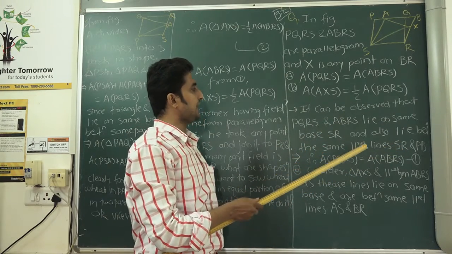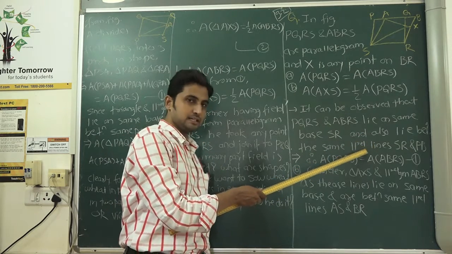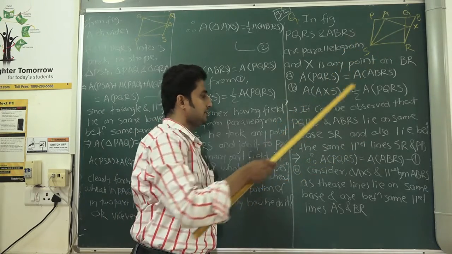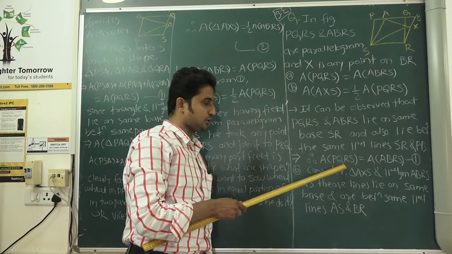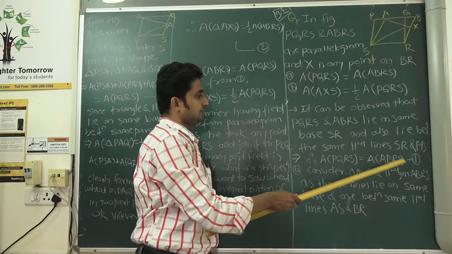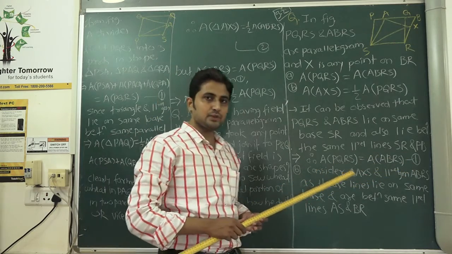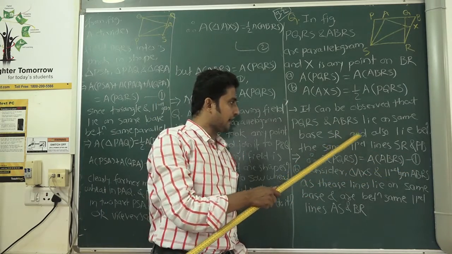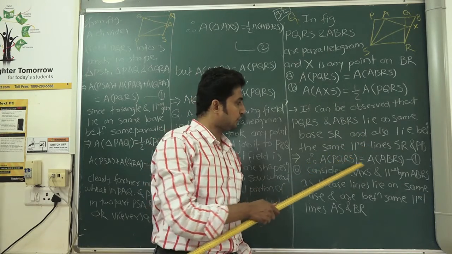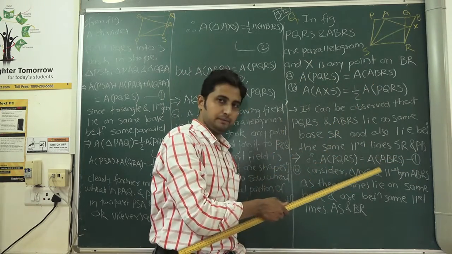So according to these two conditions, we can say that area of PQRS is equal to area of ABRS. This is result 1, because it satisfies the conditions of having the same base and lying between the same parallel lines. So we have result 1 with us. Result A is proved here.